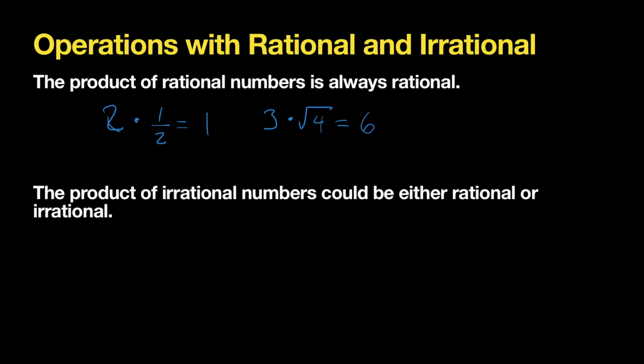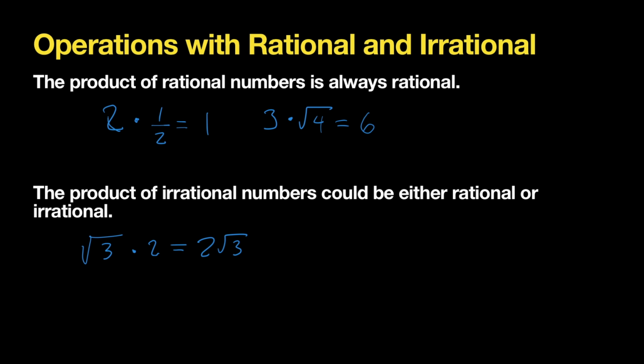Now, when it comes to irrational numbers, that is not always the case, and you have to be careful with that. If you multiply some irrational numbers, for example, if we go with the square root of 3, and you multiply the square root of 3 times 2, this is going to give you 2 square root of 3, and if you put that in the calculator, you're going to get a number that doesn't repeat, it doesn't end, so this is going to be an irrational answer.